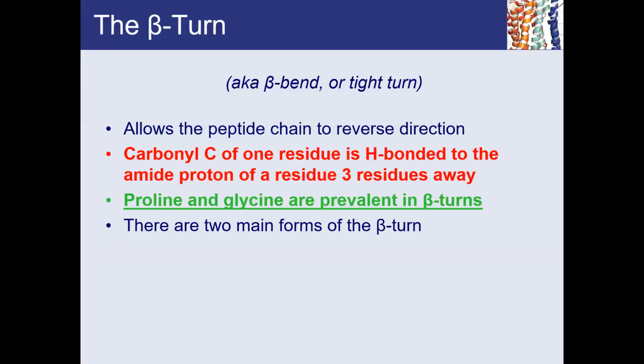So you have beta turns, or what we call beta bend or tight turn. There are various names biochemists use. What beta turns do is allow the peptide chain to reverse directions. How you form beta turns is what I will show you in the next slide. But one thing you will notice is that two residues that had the least propensity to form alpha helix, proline and glycine, are found a lot in beta turns.